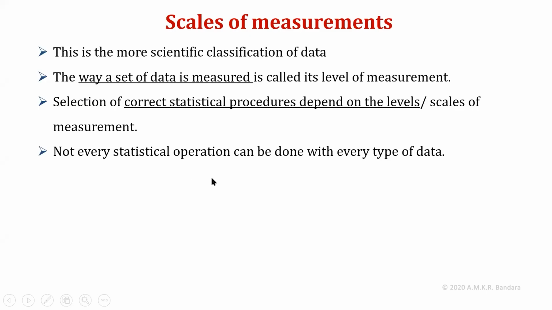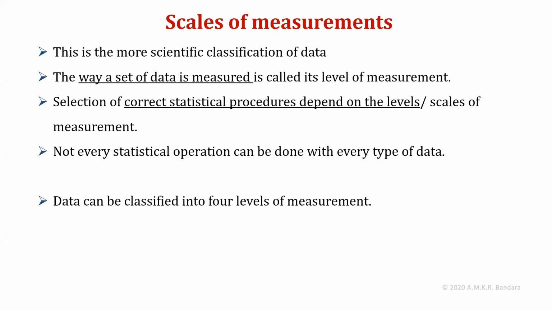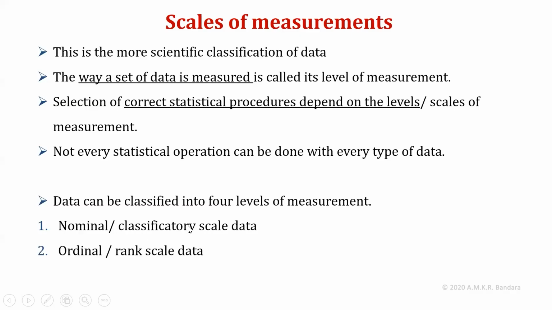Not every statistical operation can be done with every type of data. Based on this level of measurement, scale of measurement, we can classify data into 4 types. First one we call nominal scale data, or also called classificatory scale data. Second type we call ordinal scale data, also known as rank scale data. Then interval scale data and ratio scale data.